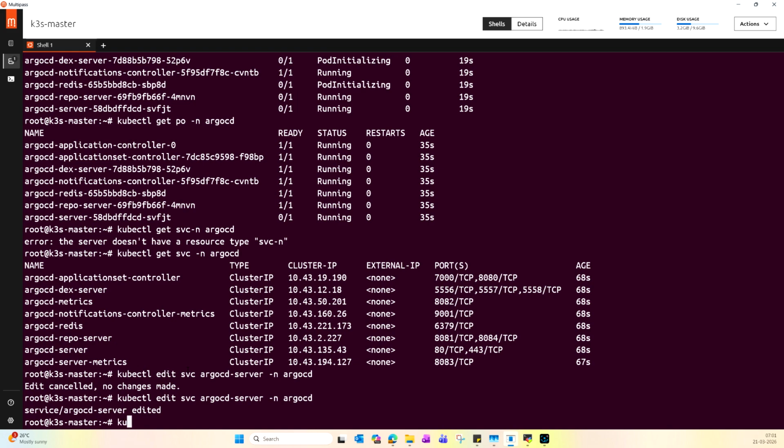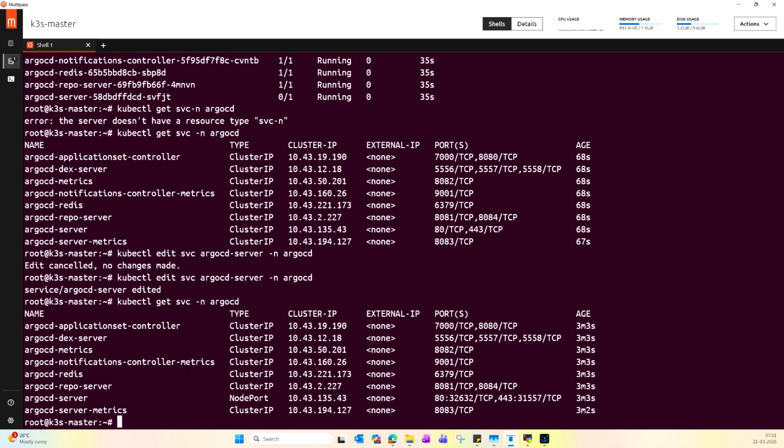Now if I run kubectl get svc, we can see the Argo CD server has changed to NodePort, and this is the port number we can access using the IP address.